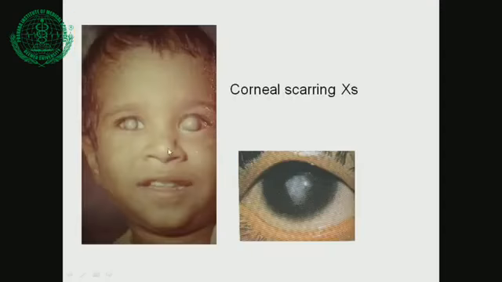X3B is very difficult, and now you can see this example. Here both the corneas have become scarred and the child is totally blind. So this is a very preventable blindness, and if we had treated this child early, his vision would have been saved. But now what happened? He has to go for keratoplasty for his vision.